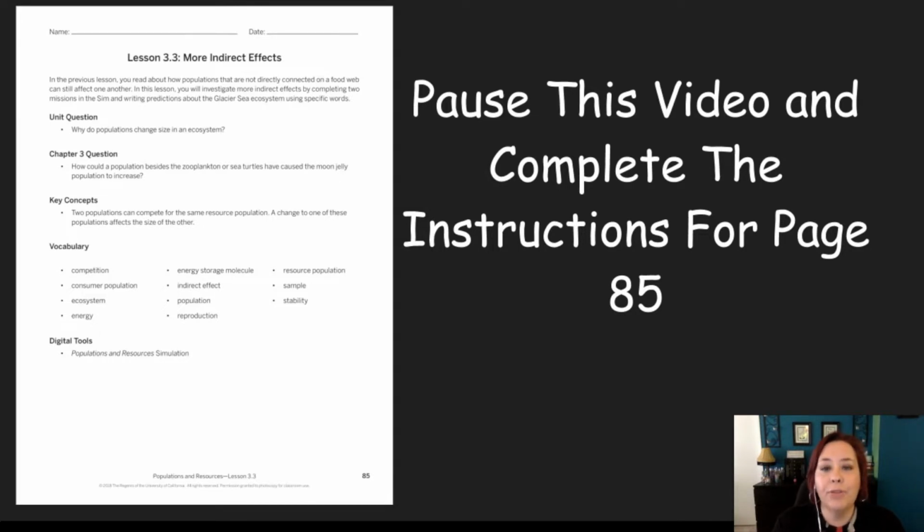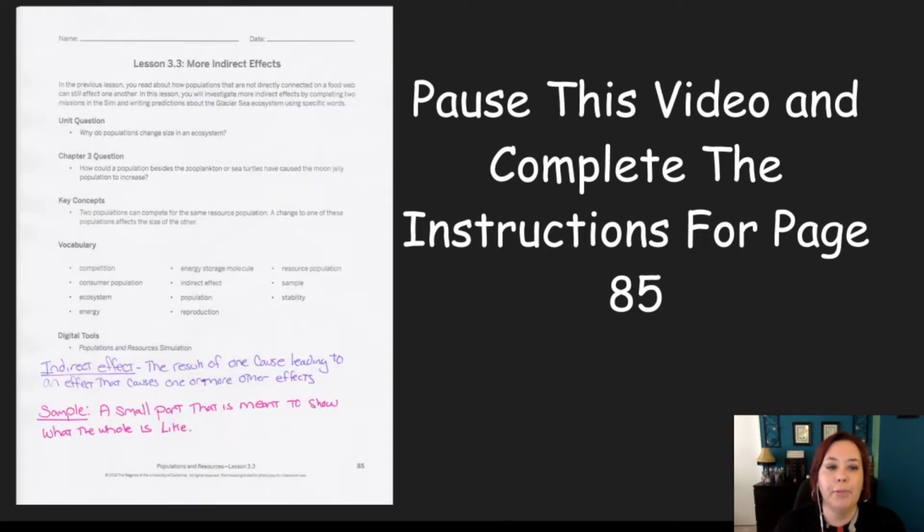Now that you wrote over everything and listed your 2 vocabulary words, I'm going to show you mine. I chose indirect effect and sample, and I got those definitions right out of the back of the book. So if you skipped ahead with the video and didn't do that, why don't you pause it now? Go ahead and pick 2 words and write 2 of the definitions down.